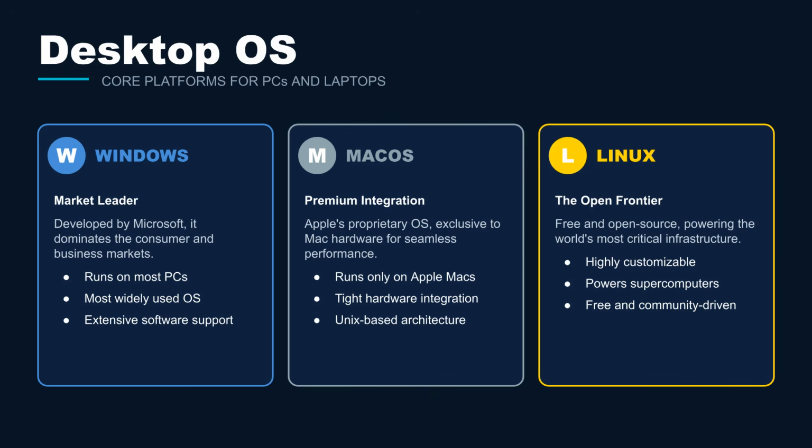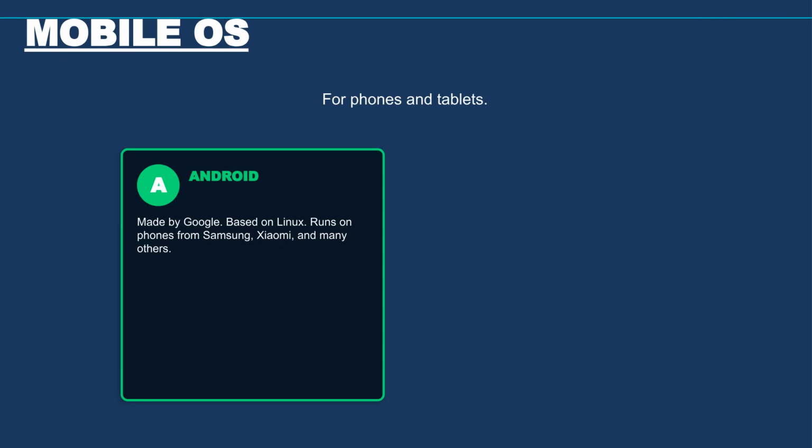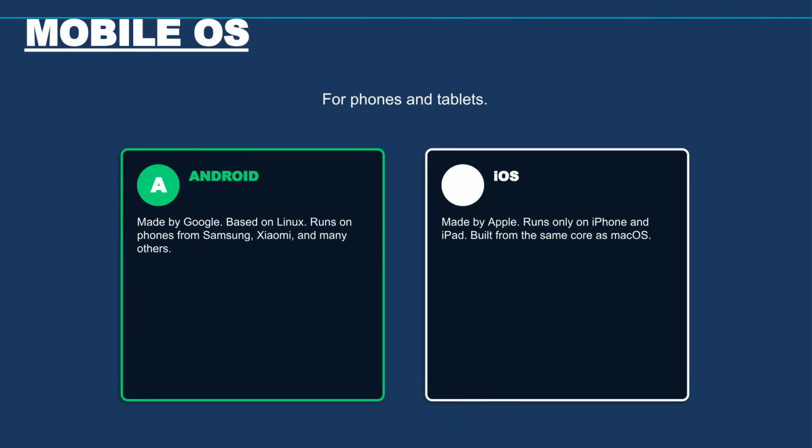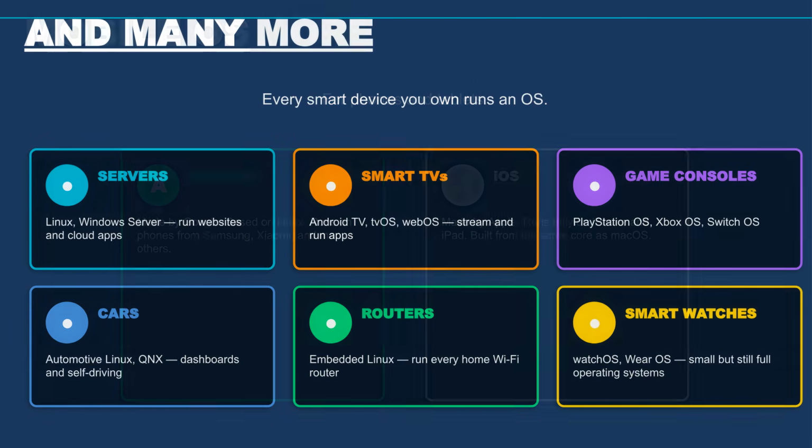The major desktop OS platforms are Windows, the market leader with extensive software support, macOS, Apple's premium, Unix-based OS, and Linux, the free, open-source choice that powers vast infrastructure. Mobile OSes include Android, Google's Linux-based system for many phones, and iOS, Apple's proprietary system for iPhone and iPad, built from the same core as macOS. Beyond desktops and mobile, operating systems are everywhere. Servers, smart TVs, game consoles, cars, routers, and smartwatches all run specialized operating systems.